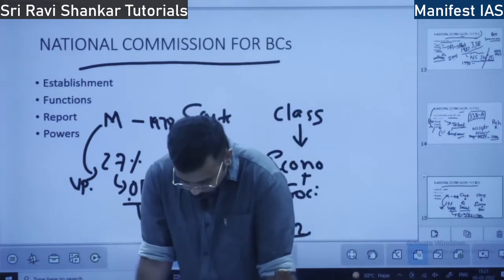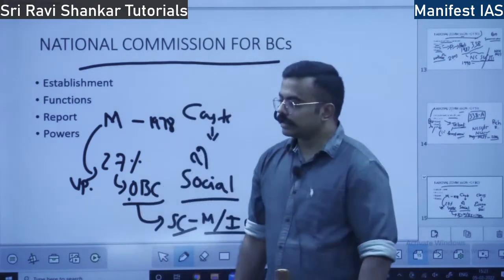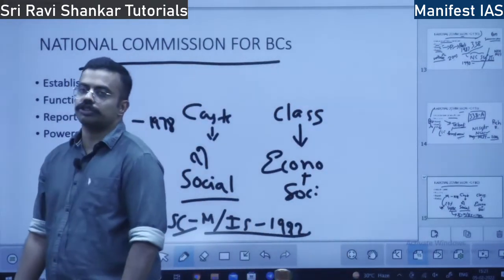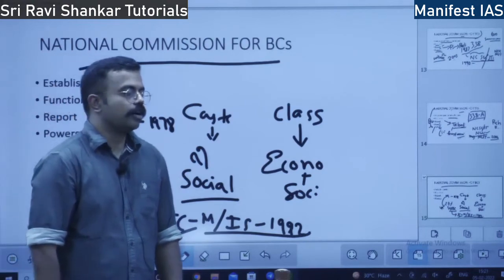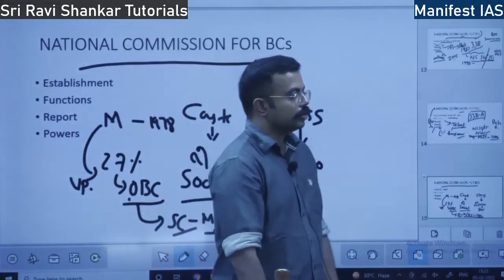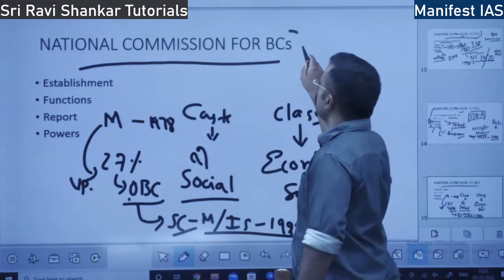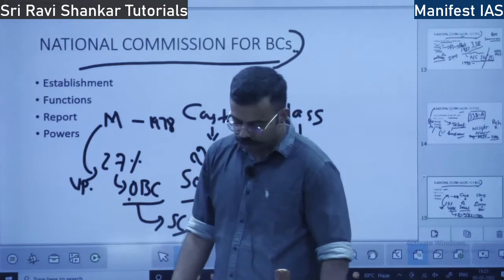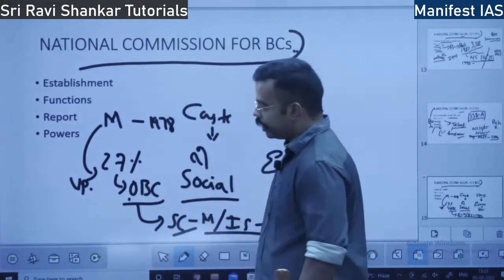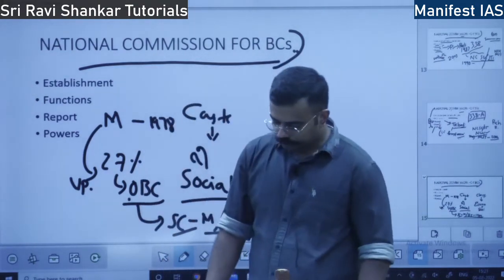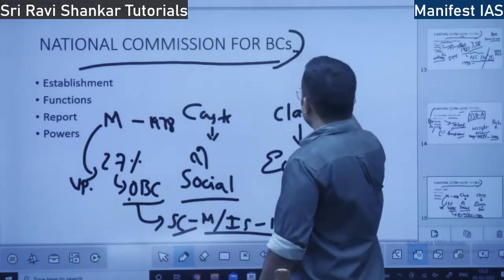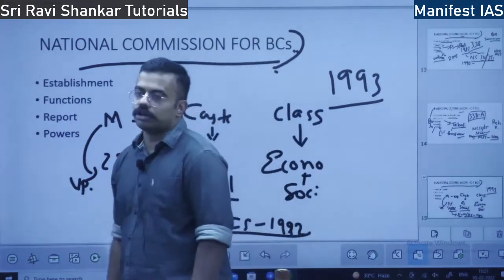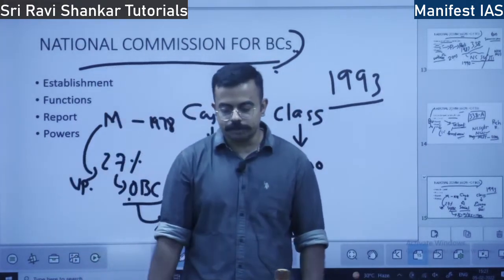So in this case, the Supreme Court says to the government, you have to constitute a National Commission for Backward Classes. So this has its origin in the Mandal case judgment. So after this judgment, in 1993, this was constituted. However, it was not a constitutional body, it was a statutory body.